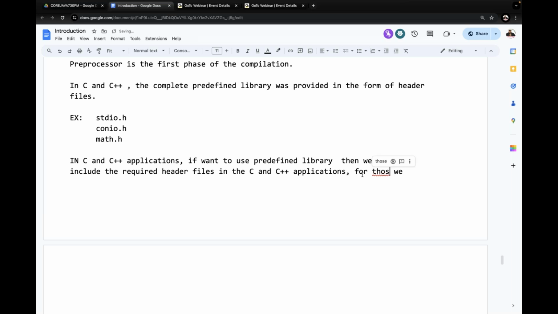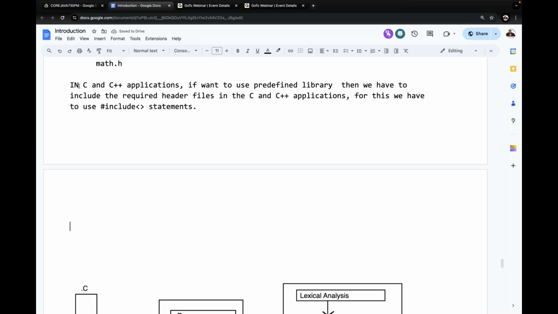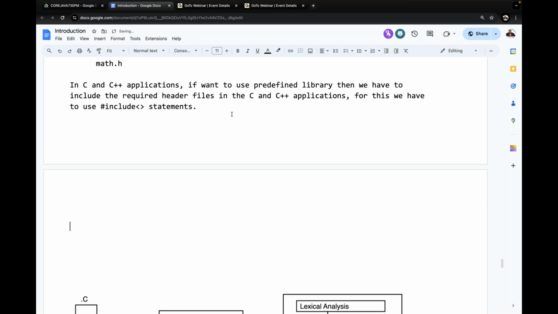For this, we have to use hash include statements. What statements are we using here? Hash include statements. All of you understand it clearly.